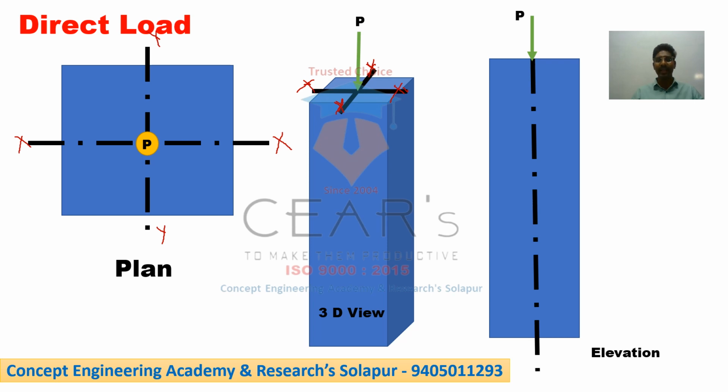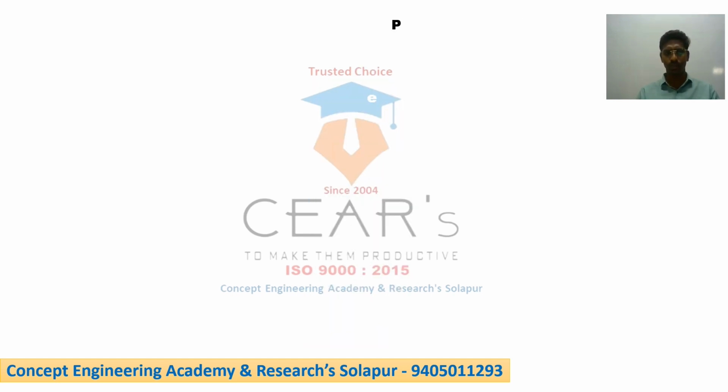So ये क्या कह रहा है, direct load. So how will you define this direct load? When the line of action coincides with the axis of the member, it is called a direct load. When the load acts on its CG, it is called a direct load. Direct load पे CG पे act हो रहा है, so that is called a direct load, and it is also called an axial load. That we generally denote as P, you can say.